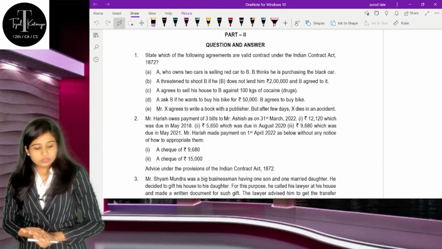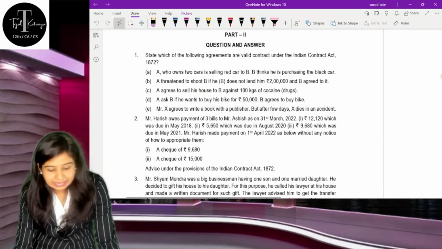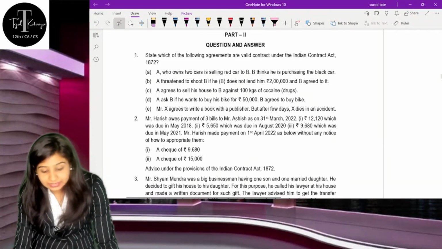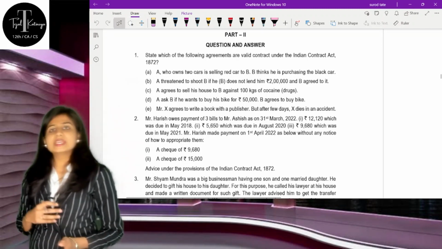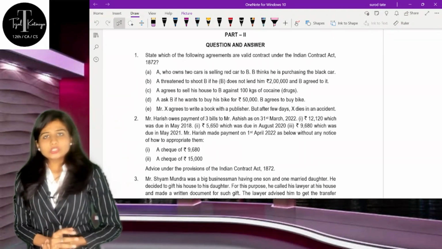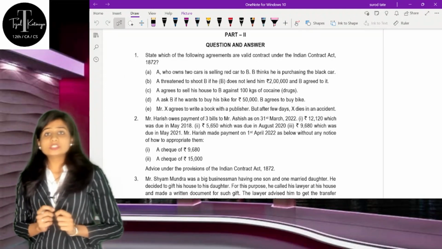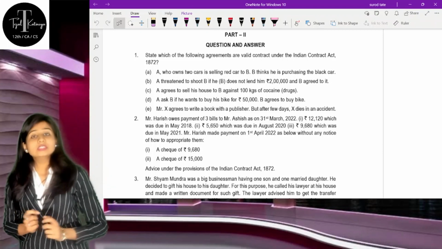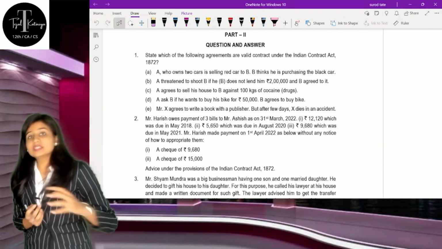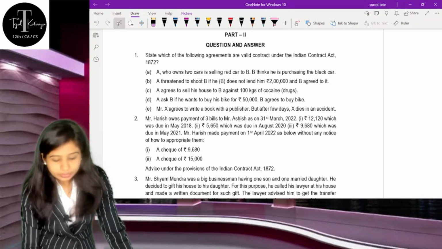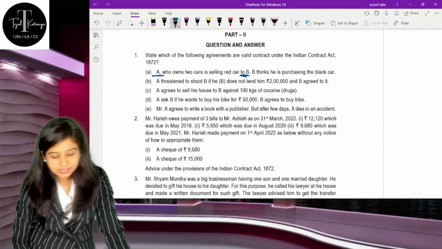So the first case is, A, who owns 2 cars, is selling the red car to B, and B thinks that he is purchasing the black car. So understand whether this agreement can be a contract or not. Very clearly you can see that this is not a contract. Why? Because there is no consensus ad idem, that is, meeting of minds. If I am thinking something else and the other party is thinking something else, it will create trouble, and that's why A is thinking something else, B is thinking something else.